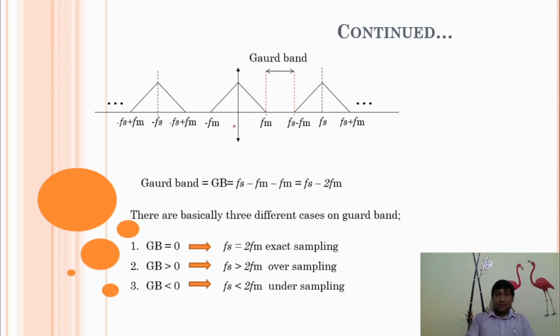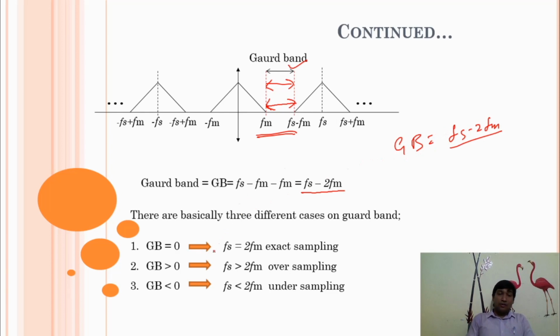So this is the spectra of the sampled signal, and the separation between two adjacent corners of the spectrum is known as guard band. It means this separation is the distance between two adjacent edges. What will be the value? This value is equal to fs minus fm minus fm, that is equal to fs minus 2fm. So guard band is equal to fs minus 2fm.